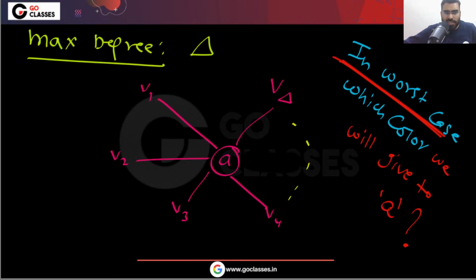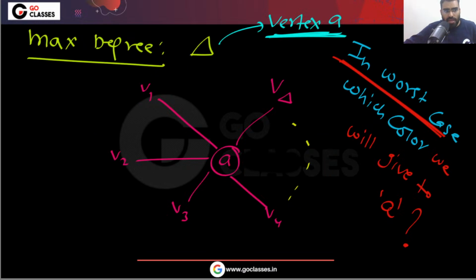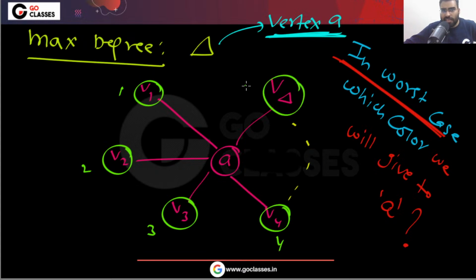In the worst case, it can happen. Please understand that this vertex A has delta degree, meaning there are a total of delta neighbors. In the worst case, this type of situation can happen: maybe this has color 1, this has color 2, this has color 3, this has color 4, and like this up to color delta.